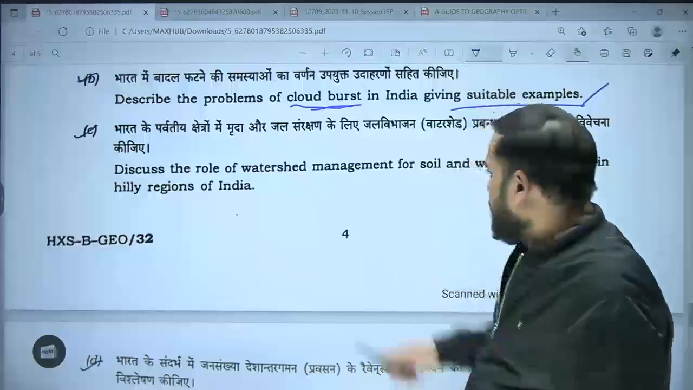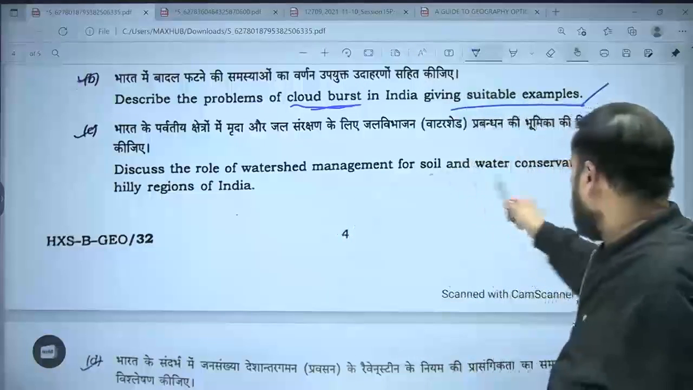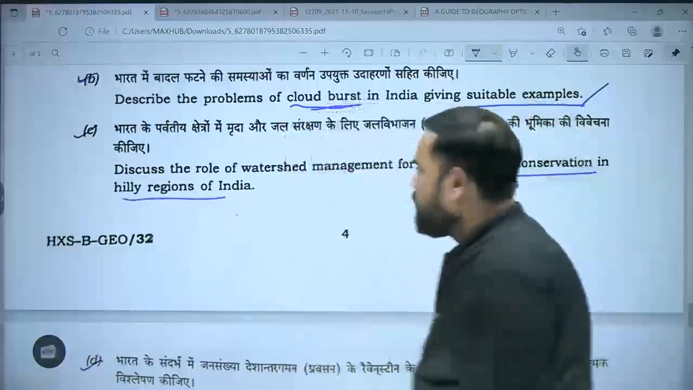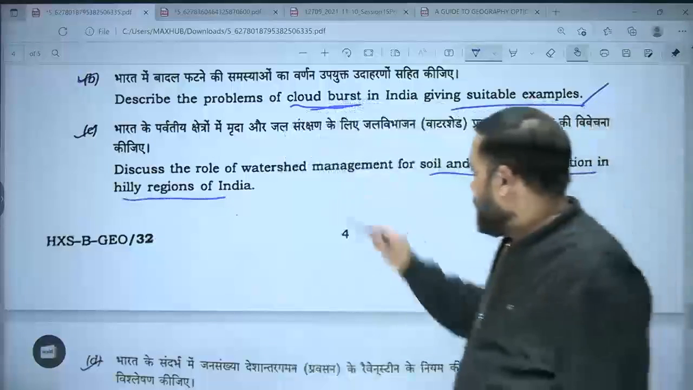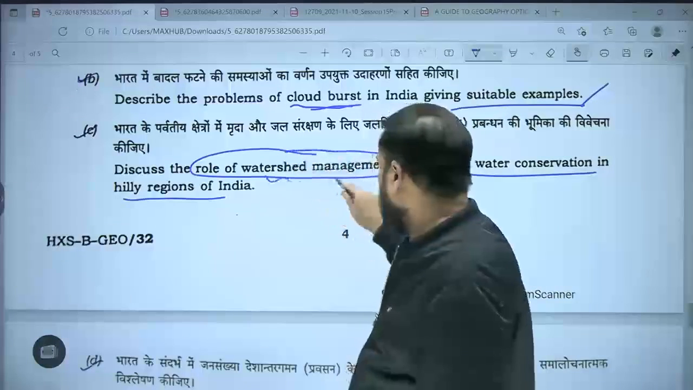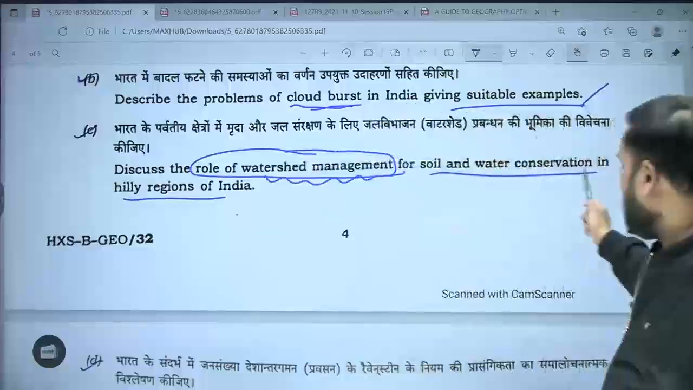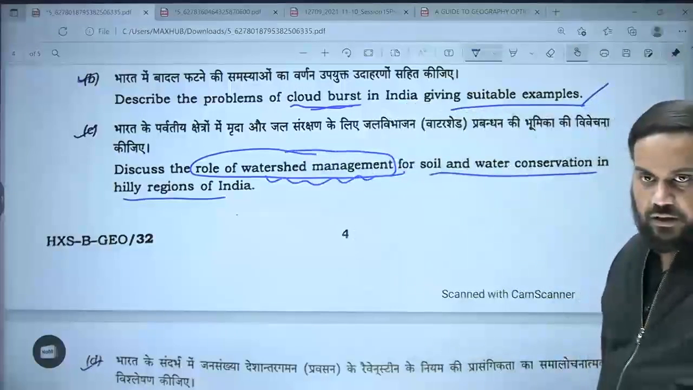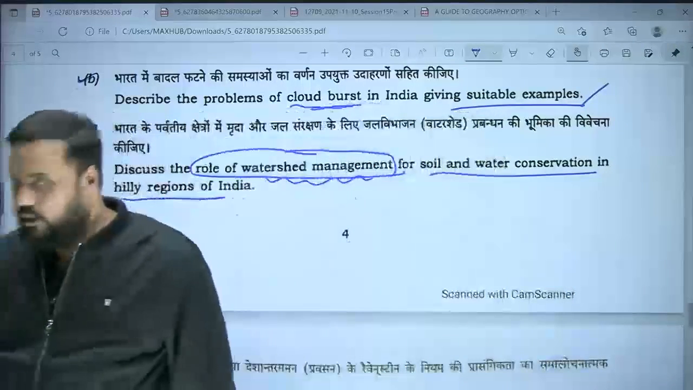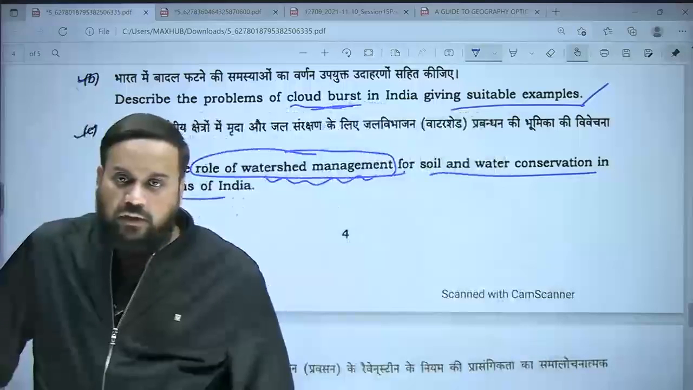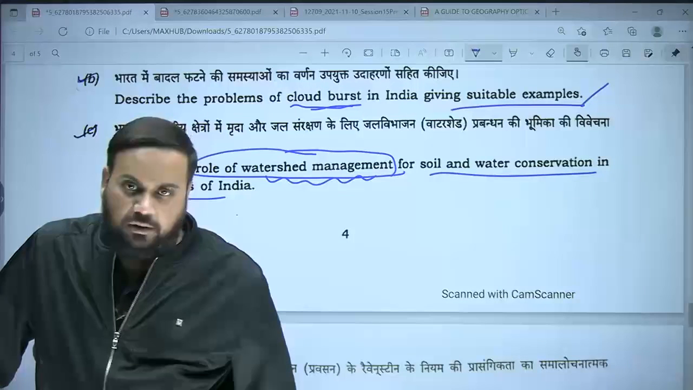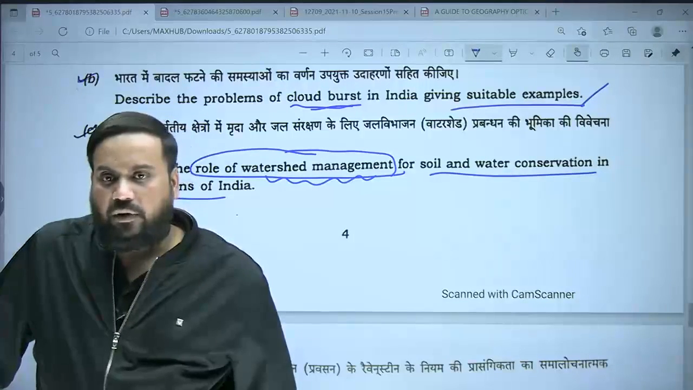ठीक है? Discuss the role of watershed management for soil and water conservation in the hilly regions of India. ठीक है? So how watershed management works, role of watershed management. So again ये straightforward question है, उन्होंने उसको link कर दिया hilly regions के साथ. ठीक है? So in our syllabus, if you have seen, there is a topic of backward regions, and within backward regions there is the hill area development topic. ठीक है? So this is the question which is directly from hill area.